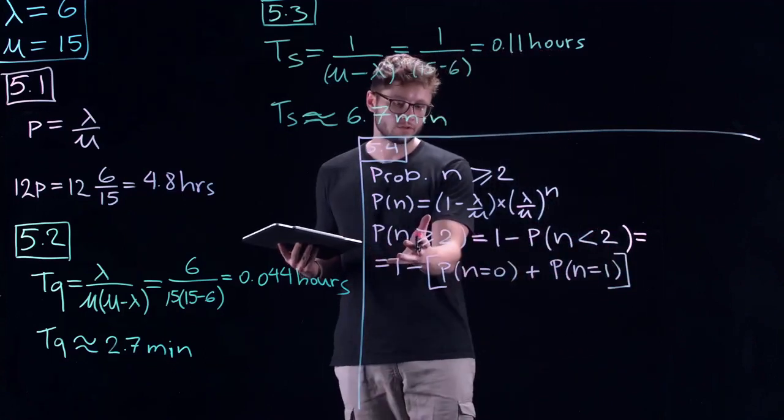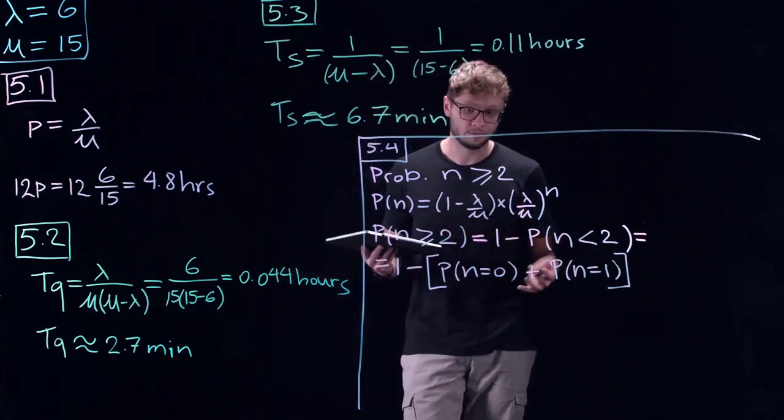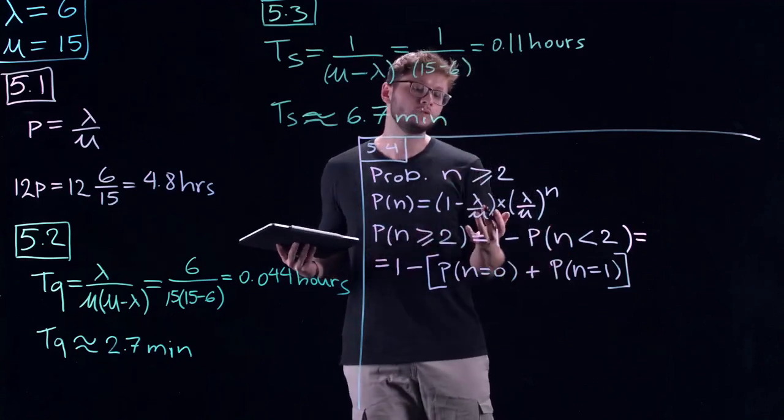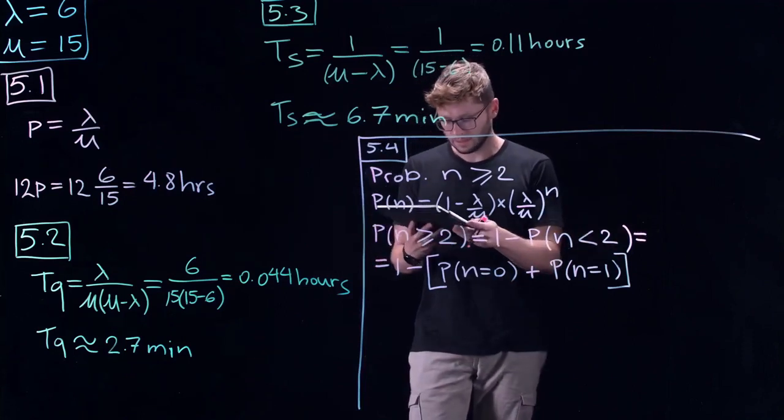We subtract that from the total possible probability, which is 1, or 100%, and then we get our probability for n equals 2, 3, 4, however high it goes.